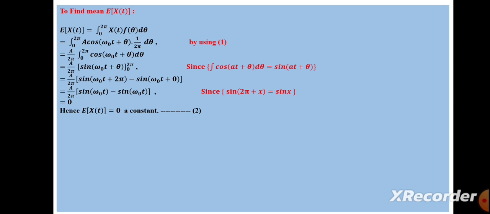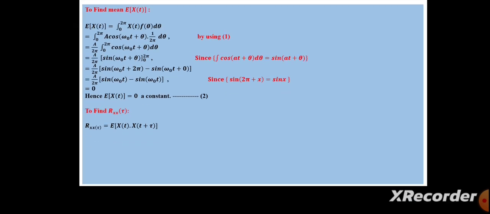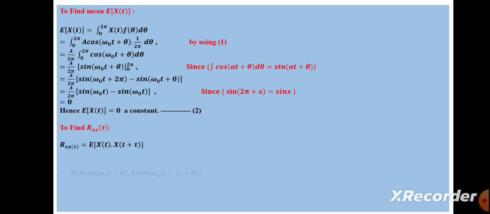Now we need to find R xx of tau. We know the formula R xx of tau is equal to the expected value of x of t into x of t plus tau. We know the values: x of t is A cos(omega naught t plus theta).